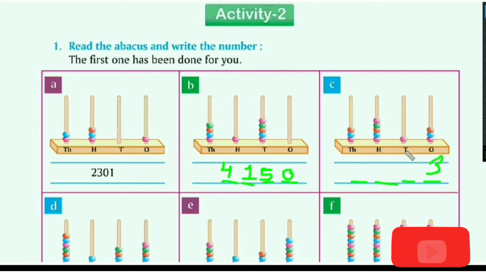At the tens place, how many beads are there? 1 bead is there, so we will write 1. At the hundreds place, how many beads are there? 1, 2, 3, 4 and 5. 5 beads are there, that's why we will write 5. And at the thousands place, how many beads are there? 1, 2, 3. 3 beads are there, that's why we will write 3. Now done. Which number does it form? 3513. Like this, we can read the abacus kit and write the numbers.